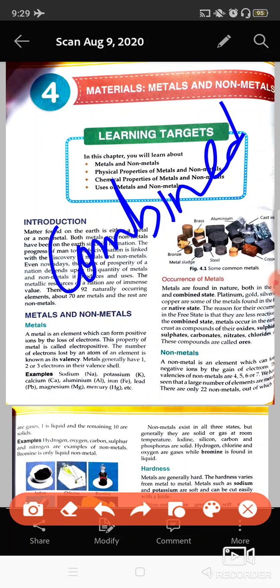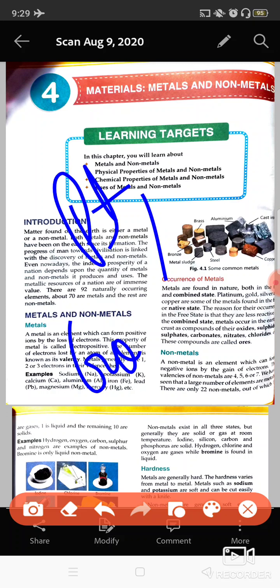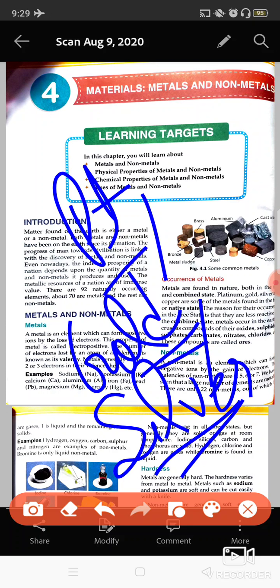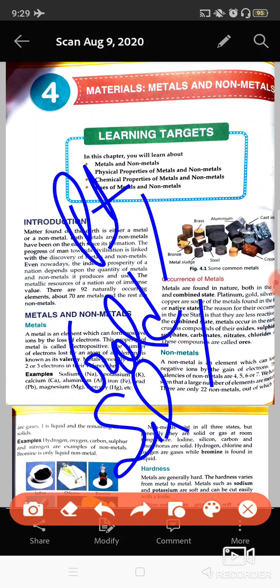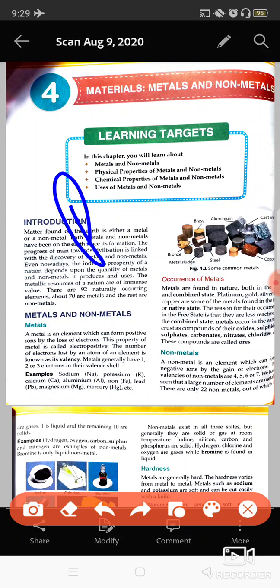All the metals are found in a combined state because these are very reactive, but there are some exceptions also, like platinum, gold, silver. These are not found in a combined state, actually these are found in the native state because these are not very reactive. These are also known as noble metals because they are less reactive, that is why these are found in a free state, you can say.